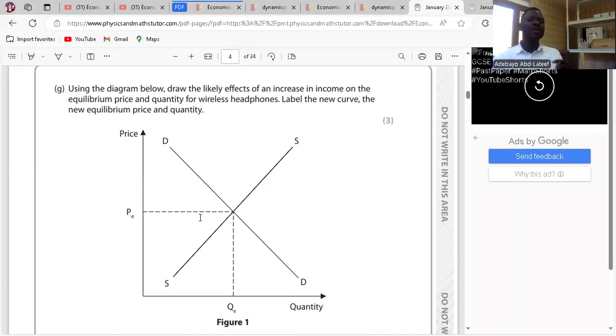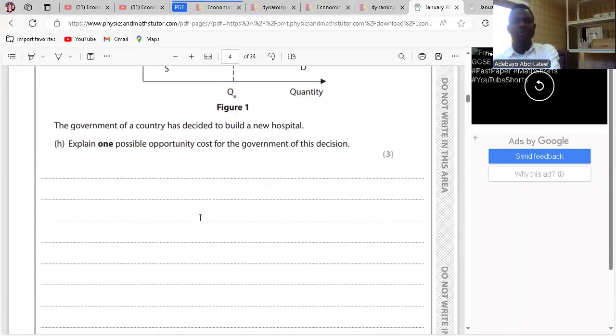Our demand curve will shift rightward from D to D1, bringing about movement along the supply curve. We have a new equilibrium price at P1. So we have a higher equilibrium price, a rightward shift in the demand curve, and an expansion in the quantity. Do you understand? So we'll move on.